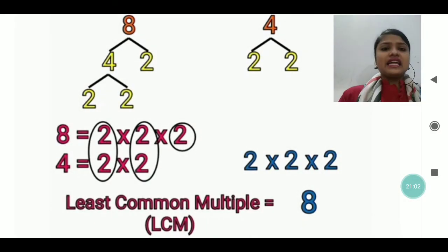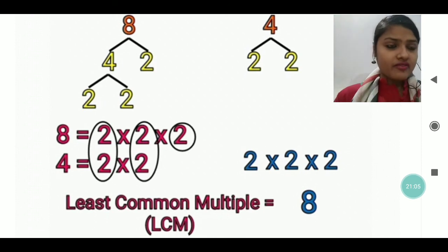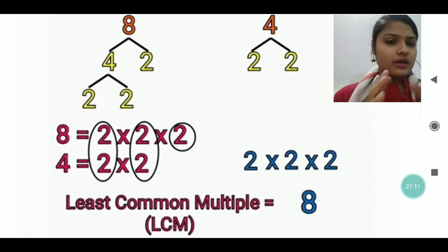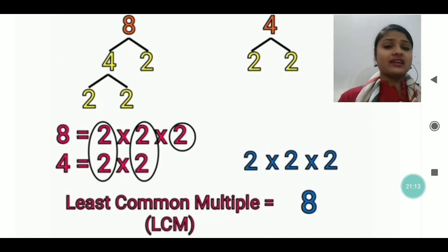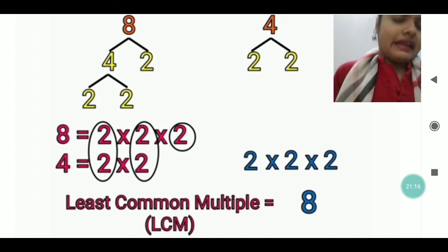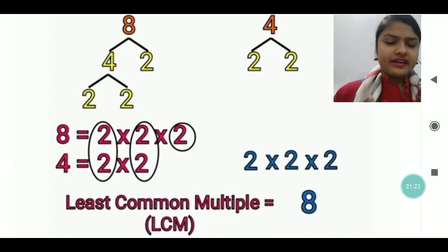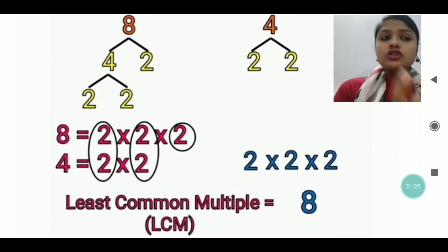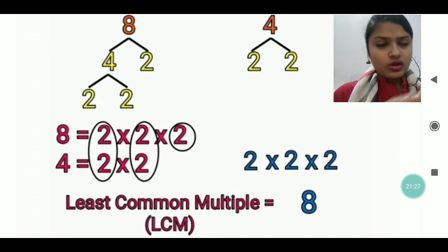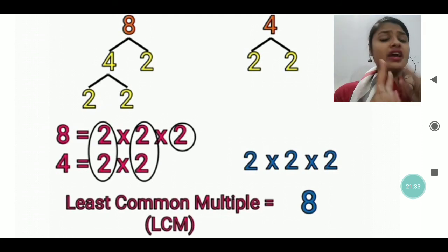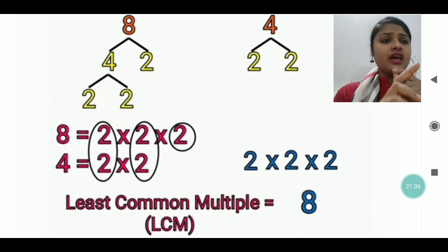In the same way, the LCM of 8 and 4, again one example I am having. See, in this example, again I have just broken the numbers according to their pair factors. So the pair factor of 8 which I am getting is 4 and 2. When I multiply 4 into 2, I get 8. Then 4 and 2, we will see if they are in their lowest form. No, 4 is not in its lowest form, because in 4 we are getting 3 factors, that is 1, 2 and 4. But in 2 we are getting only 2 factors, that is 1 and 2, the number itself.